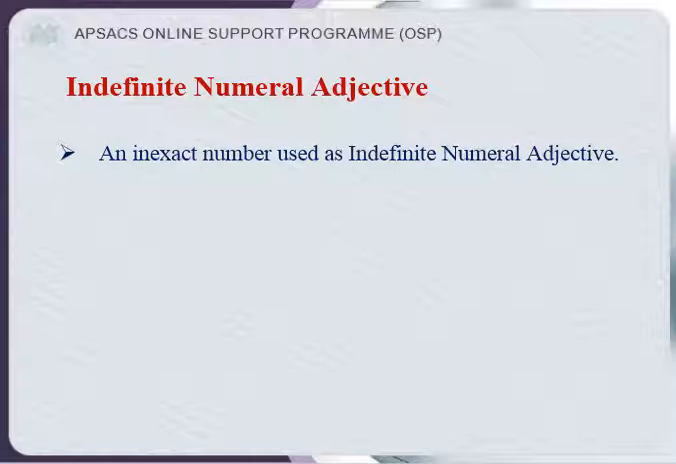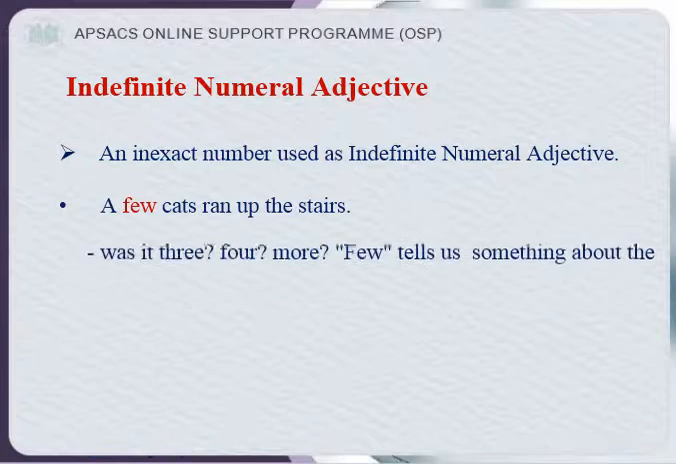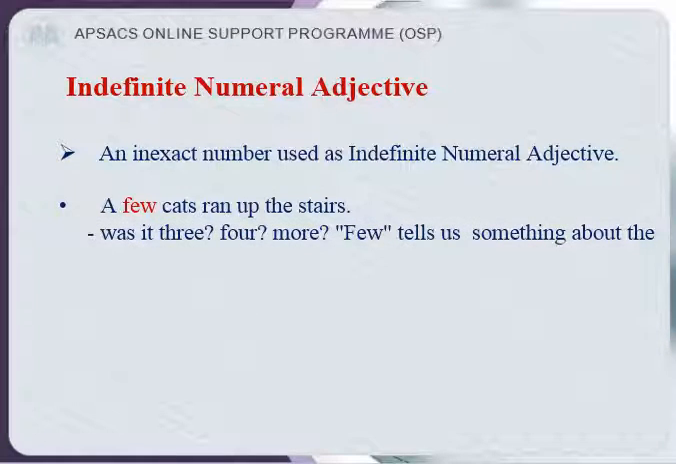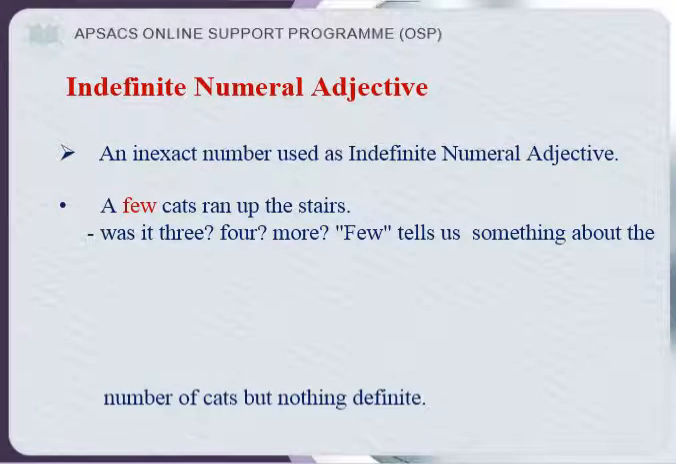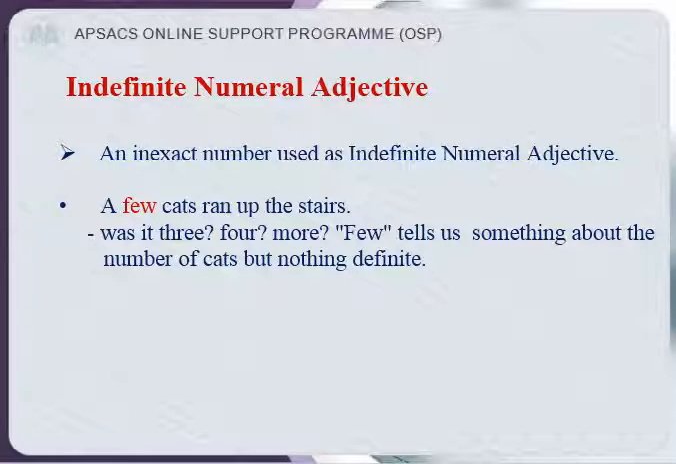Now we have indefinite numeral adjectives. What is it? It is an inexact number used as indefinite numeral adjective. Look at the example. A few cats ran up the stairs. By saying this few cats, can you tell me how many cats were there? No, you can't. So was it 3, 4, more? You tell us something about the number of cats but nothing definite.